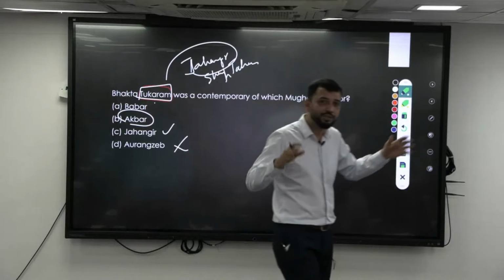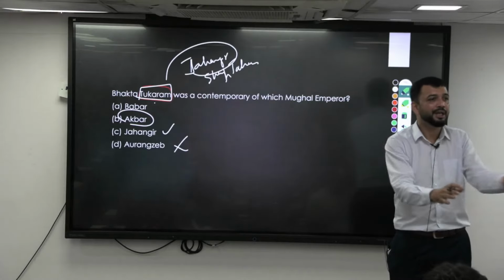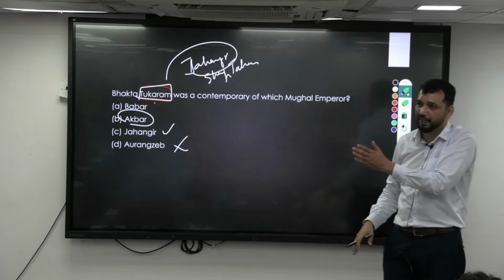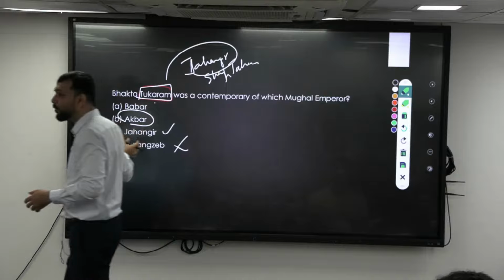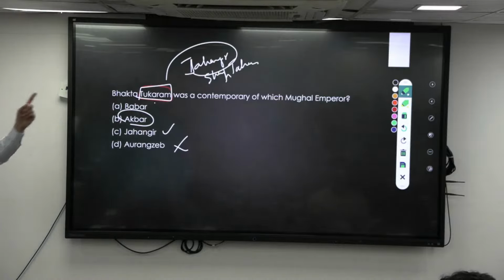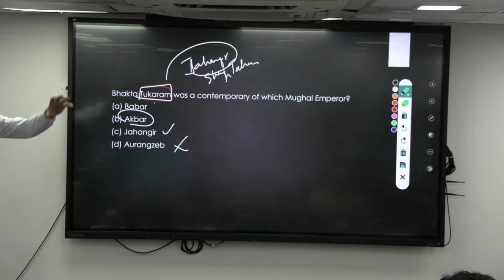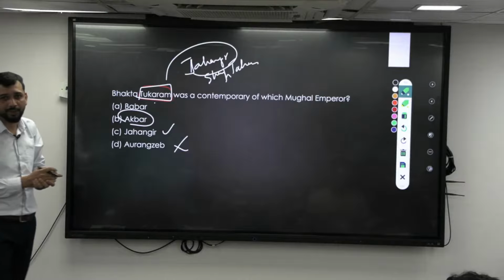When you are studying Sufism, you will be studying them separately. Tukaram you are mugging up, Namdev you are mugging up, but you are not putting the chronology, you are not putting the contemporary kingdoms. So when the question comes, you will get confused. This is one theme that should be repeatedly checked. Not whether you have mugged up, but whether you have really understood when they came, what they taught, who was the king. Whether you have the overall picture or not, that is being checked.